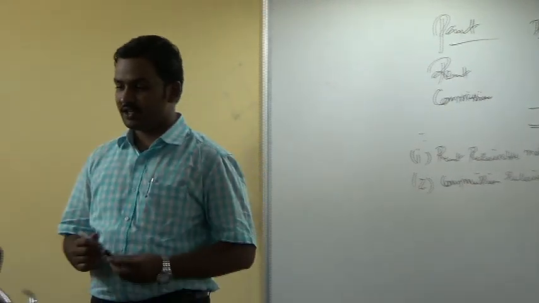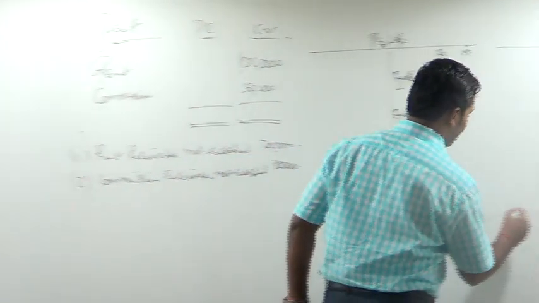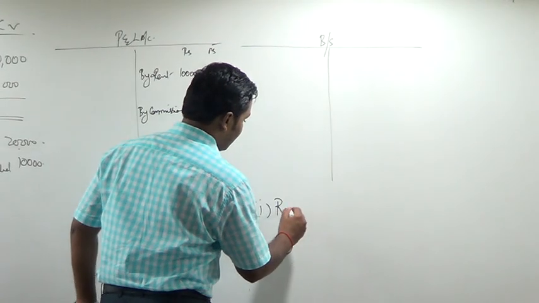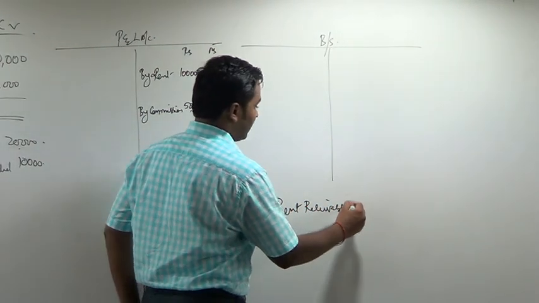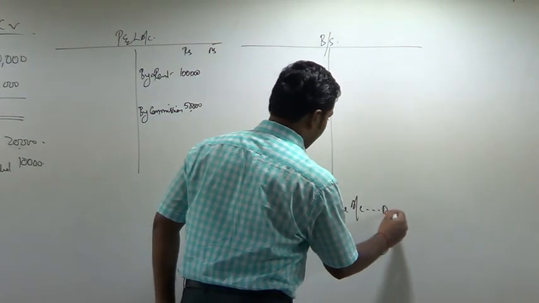Now read the adjustments. Adjustment number 1. What is the adjustment? Rent receivable not recorded, 20,000. Please tell me what is the entry we should actually pass for rent receivable? Rent receivable account to rent account. Pass the entry now. Below the balance sheet, we'll pass one entry: rent receivable account debtor to rent account.